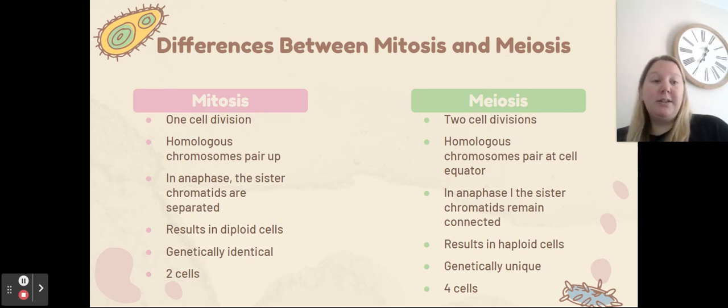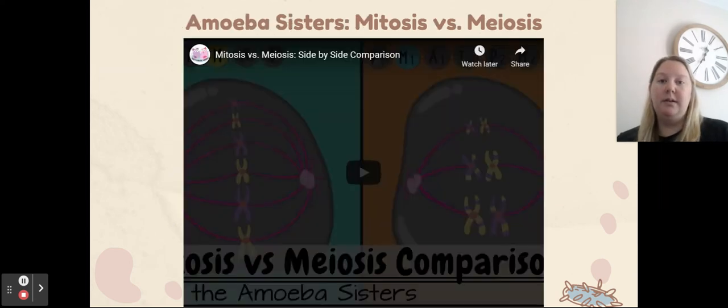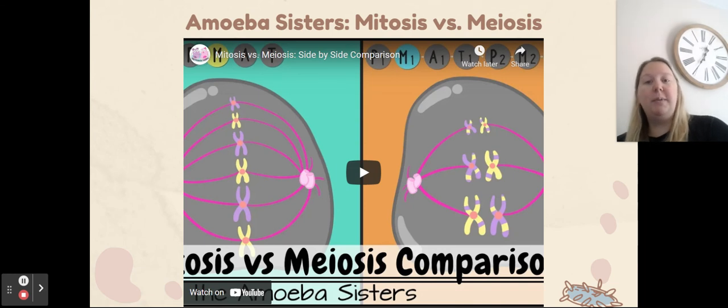The result of mitosis is diploid cells. The result of meiosis, haploid cells. In humans, that means mitosis produces a cell with 46 chromosomes. Meiosis produces a cell that has 23 chromosomes. Mitosis cells are genetically identical, where meiosis cells are genetically unique. Mitosis makes 2 cells, where meiosis makes 4. Again, another video on the comparison between mitosis and meiosis. We're not going to watch it.